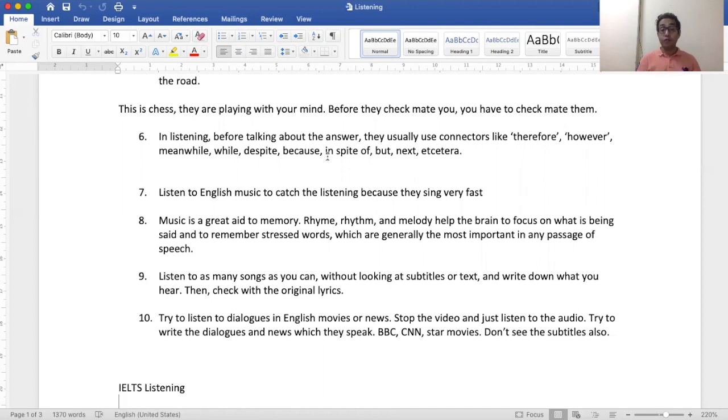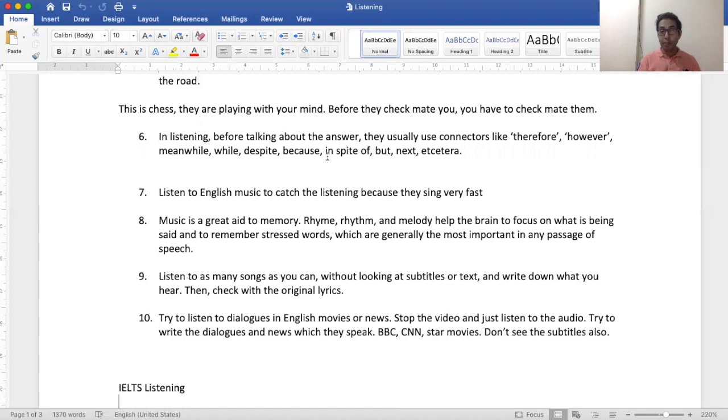Then watch movies, try to hear the news, and instead of watching, it would be better if you just hear the audio and try to write what every character is saying in the movie. Suppose you are watching a war movie, so there is too much disturbance. Within that bombing, if you can write what you are hearing, then that is the best way to beat speed. So you have to beat the pace at which the characters are speaking in movies.